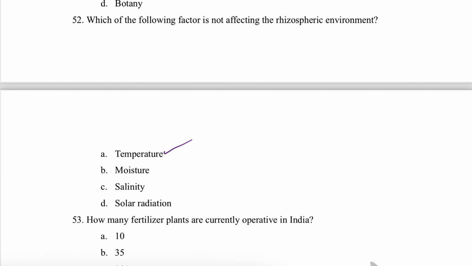Temperature, this is phyllospheric. Okay, soil temperature is also there, so that is also rhizospheric. Soil moisture is there, so that is also rhizospheric. The salinity also affects the rhizospheric environment. But solar radiation is mostly aerial environment, it affects the aerial environment, not the rhizospheric environment. So this will be the correct answer.